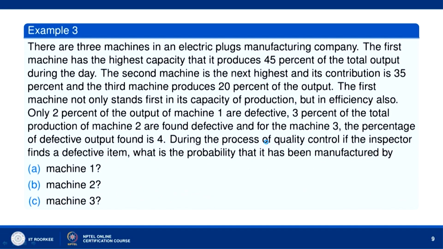Now, let us go to question number 3. There are 3 machines in an electric plugs manufacturing company. The first machine has the highest capacity, producing 45% of the total output during the day.